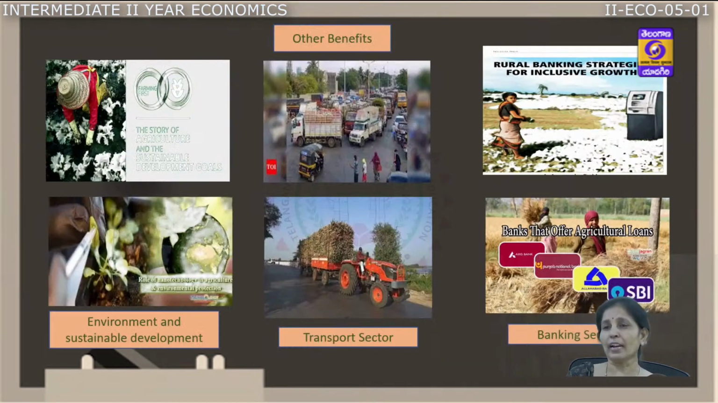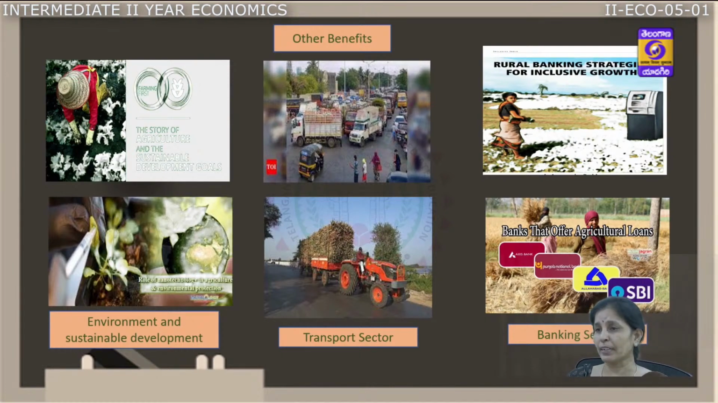The next is how agriculture is taking care of other sectors. Today, the transport sector creates maximum revenue, whether roads, railways, waterways or airways. The maximum share of their revenue is generated by transporting agriculture products from one place to another. Agriculture plays a very important place in the growth of the transport sector. It is also playing a very important role in sustainable development and environmental protection.